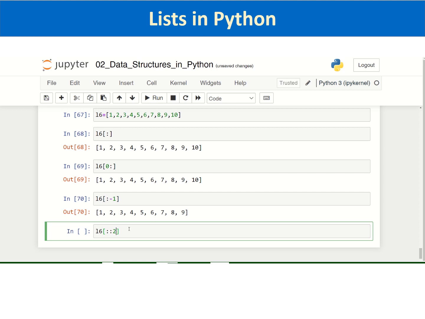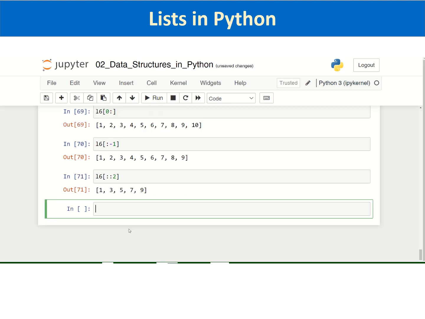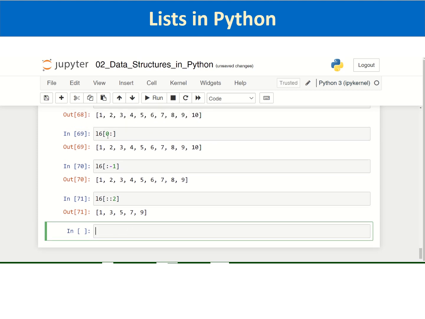Let us see what it will return. It is returning the elements of the list taken at step 2, meaning it is giving me elements at indexes 0, 2, 4, 6 and 8. So this is one more thing about slicing.